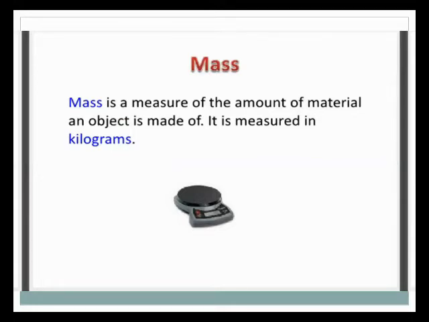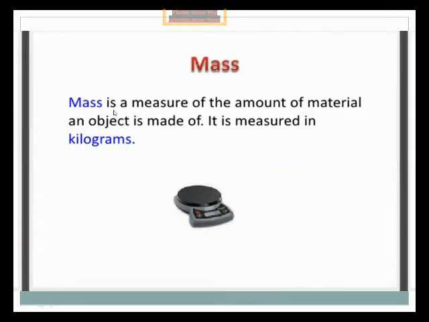Now we will move to the second measurement. This is called the fundamental measurement. The second is mass. Mass is the measure of the amount of material, meaning how much material is used for different purposes. It is the amount of material an object is made of.